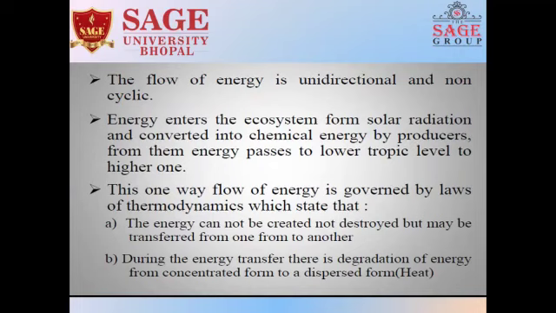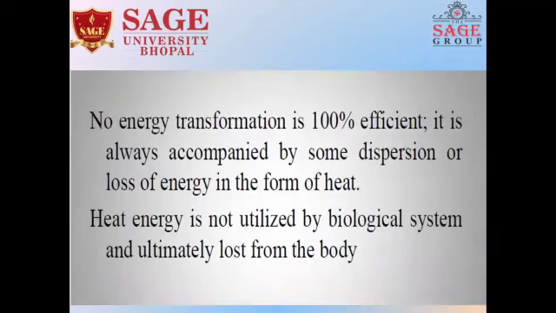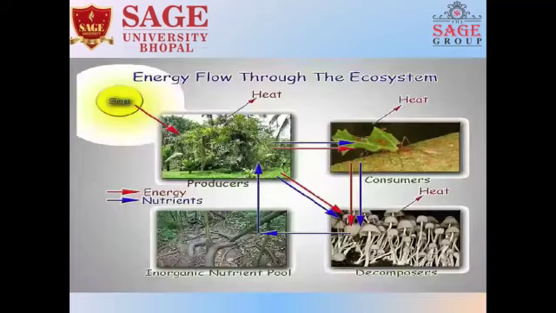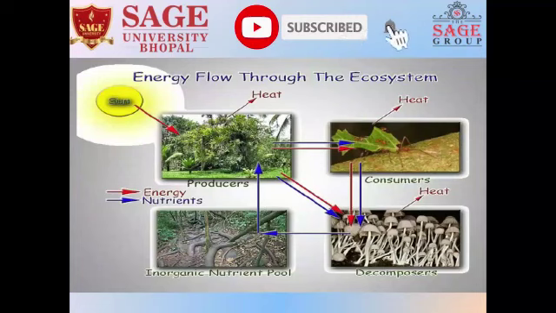Second, during the energy transfer, there is degradation of energy from a concentrated form to a dispersed form, which is called heat. And one more thing, no energy transformation is 100% efficient. It is always accompanied by some dispersion or loss of energy in the form of heat. Heat energy is not utilized by biological systems and is ultimately lost from the body. Energy flows through the ecosystem from the Sun; energy is taken by producers, from producers to consumers, consumers to decomposers, and decomposers to the inorganic nutrient pool.